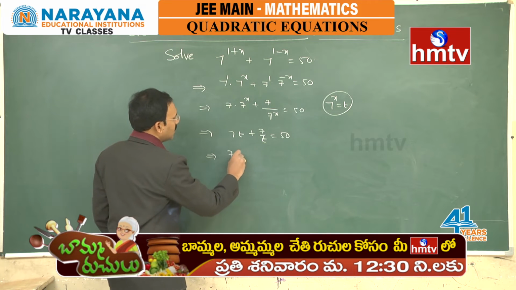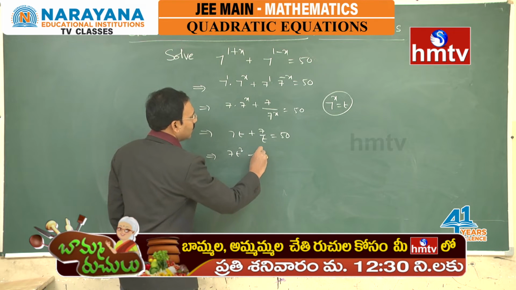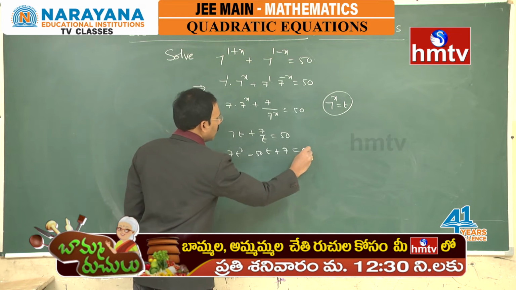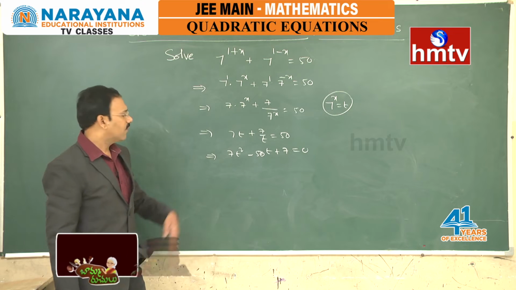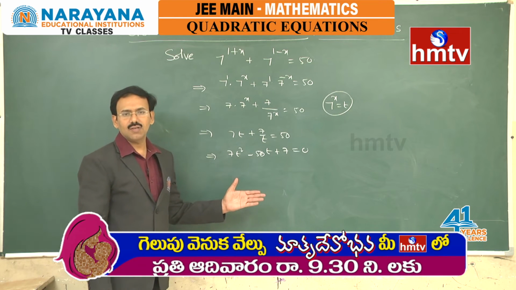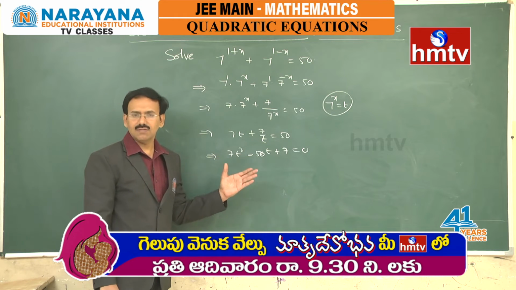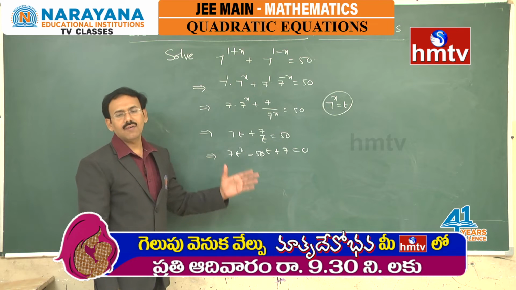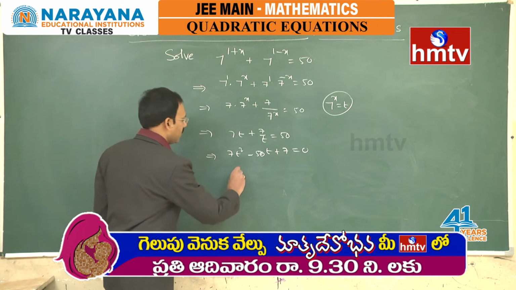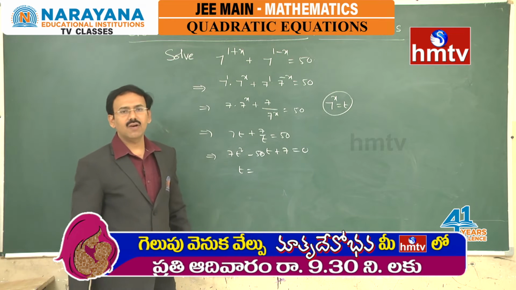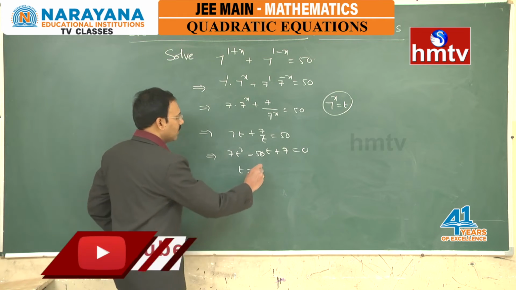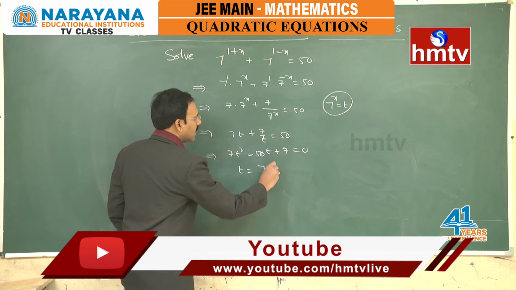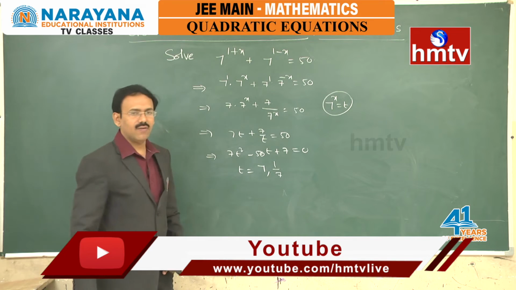Now, 7t square minus 50t plus 7 equal to 0 is going to be the quadratic equation. We know how to solve a quadratic equation. In earlier classes, we have seen the factorization method, or we have the formula minus b plus or minus root of b square minus 4ac by 2a, with the help of which if we solve, you will get t as 7 or 1 by 7.